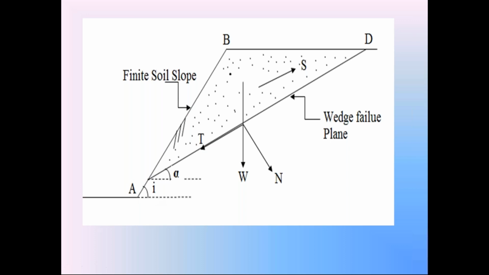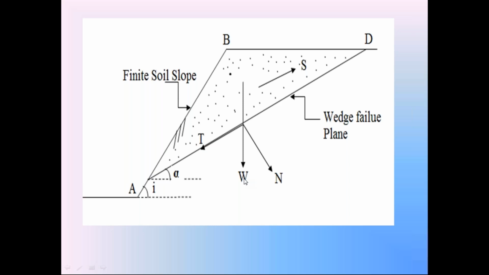This finite side slope is subjected to wedge failure along the wedge failure surface AD making the angle phi with horizontal. First, we are going to find the equation for the weight W of this soil wedge ABD. This portion ABD is called the soil wedge. What is the equation for this weight W?